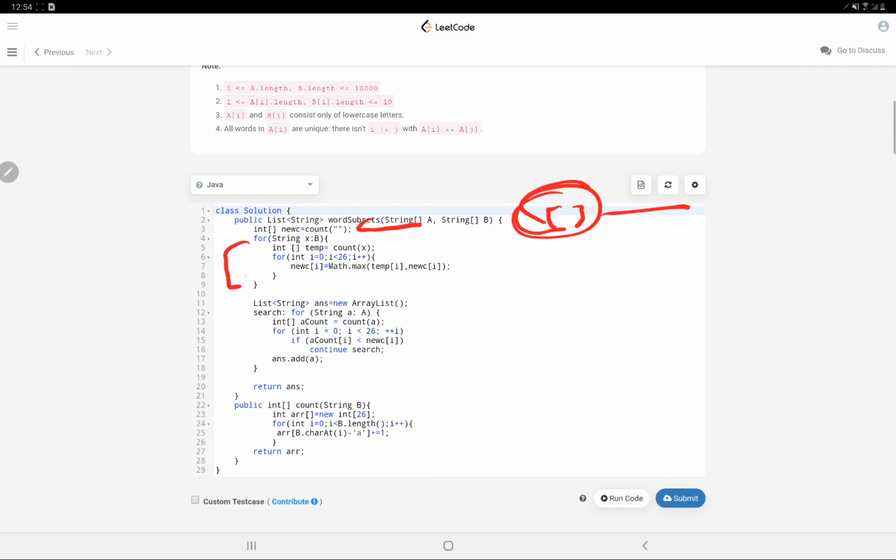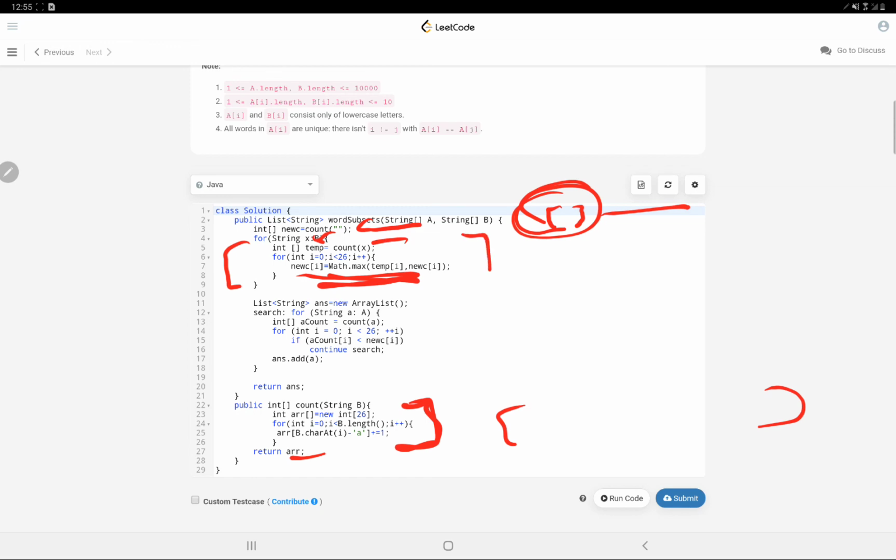Now for every string in B, we use this helper function, which simply creates a hash for a particular string. It's a simple function, and it returns an array. That array will be stored in this value. Now for every occurrence we will store only the maximum one. Why the maximum one? Just to keep a check on the multiplicity that is indicated in the question. The idea I told you earlier is to generate a particular common word, and we cannot generate a word like this, so we are creating a hash for that particular word.